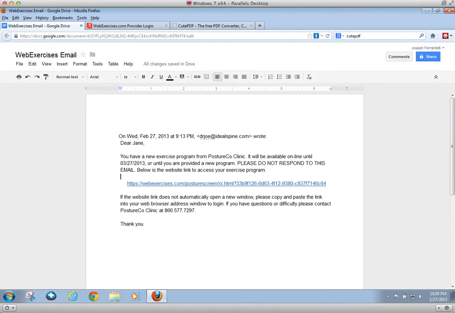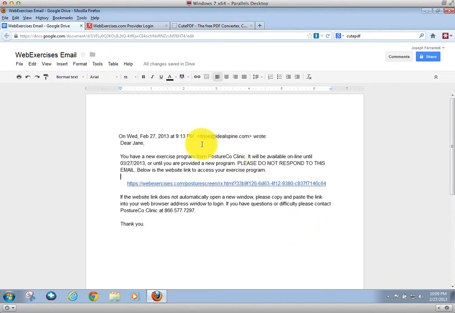Hello, in this demonstration we're going to walk through Posture Screen Mobile's integration with WebExercise, paying particular interest to the PDF generation of exercises for basically storing in your EHR. That's a common question, as well as printing. You've already seen the video of Posture Screen Mobile, how you prescribe exercises within our application.